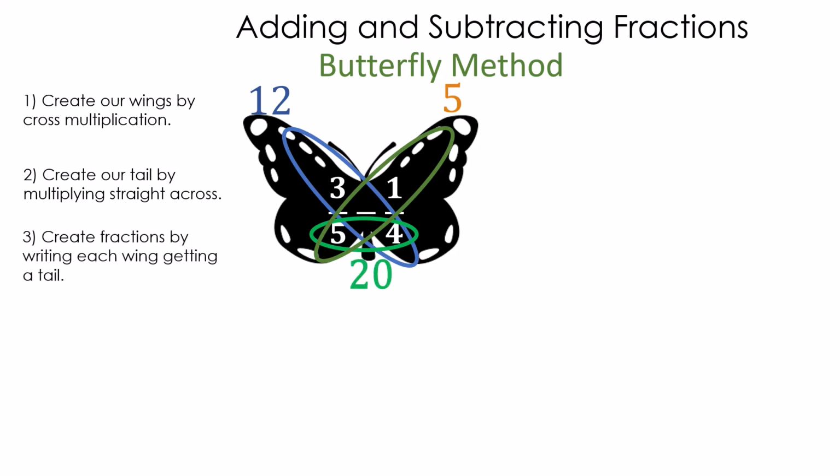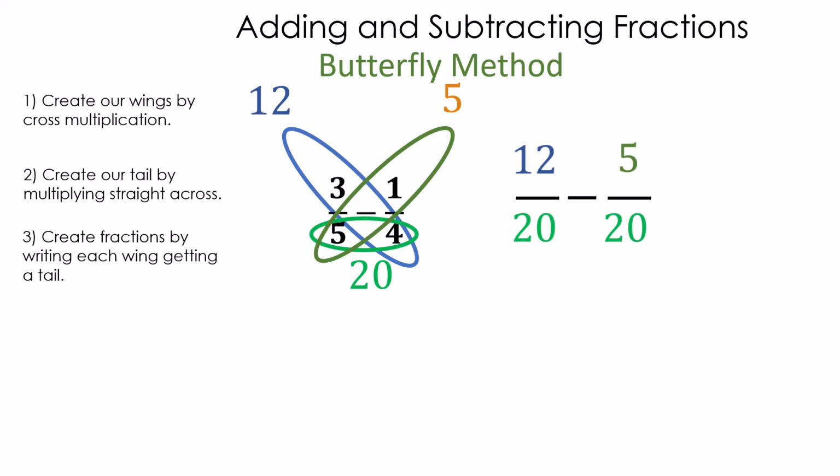Well, we're going to create fractions by writing each wing getting a tail. That's weird, but let me show you. I have 12 over 20, so I have one wing and a tail, minus, because this is subtraction, one wing over a tail. There we go. So let me just take the butterfly out so you can really see what we did. And what exactly do we have? Well, we have 12 over 20 minus 5 over 20.